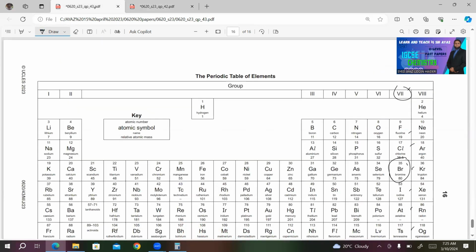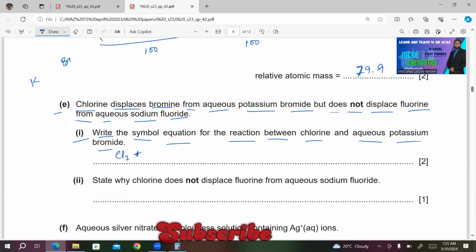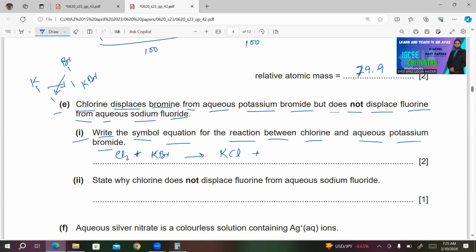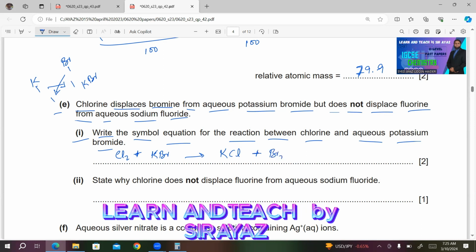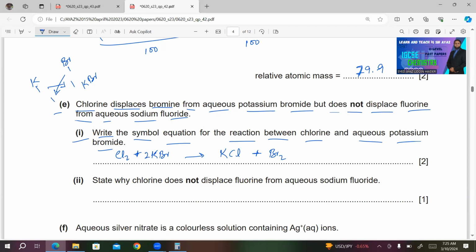Here we have bromine, it's in group 7, so valency is -1. Potassium in group 1, valency is +1. So if you ignore their charges, you have 1, 1, and do the cross, you will get KBr. So KBr will be the formula for potassium bromide. The products will be KCl and Br2. Bromine is also a halogen, so it will also exist in the diatomic state. Let's balance the equation. Place 2 here and 2 here. This will be the final balanced equation between chlorine and aqueous potassium bromide.